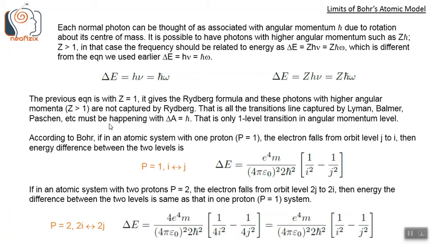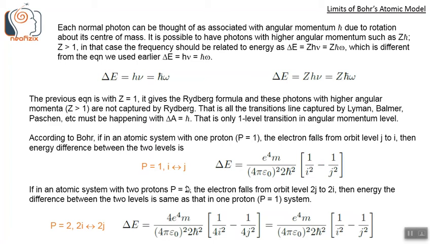So according to Bohr, if in an atomic system with one proton, P equals 1, the electron falls from orbit level j to i, then the energy difference between the two levels is given by this expression, e power 4 m by 4 pi epsilon naught whole square 2 h bar square into 1 by i square minus 1 by j square, where i and j are the transition levels.